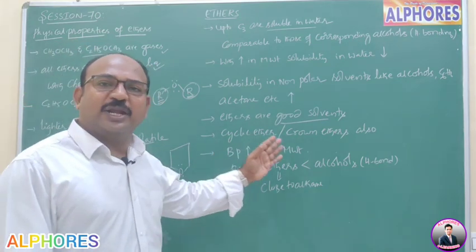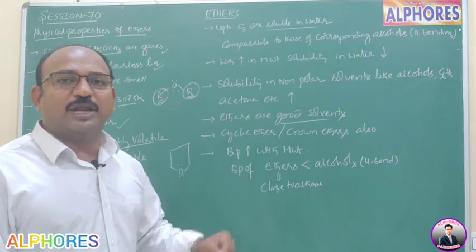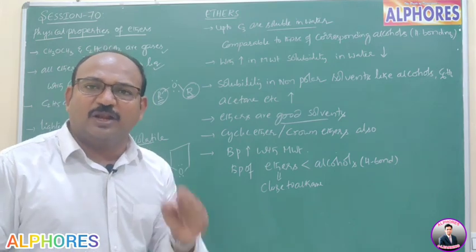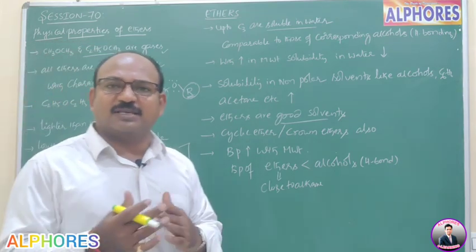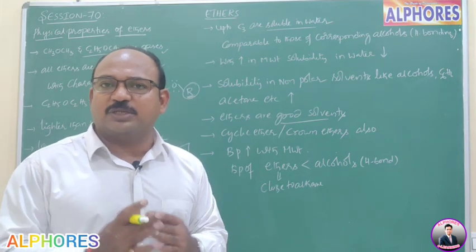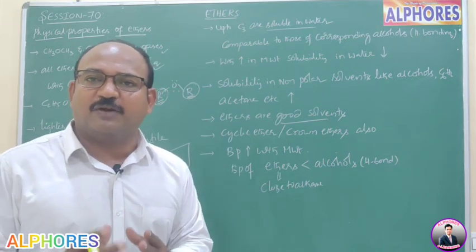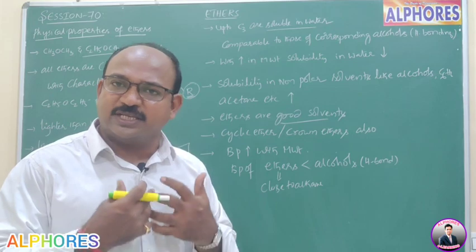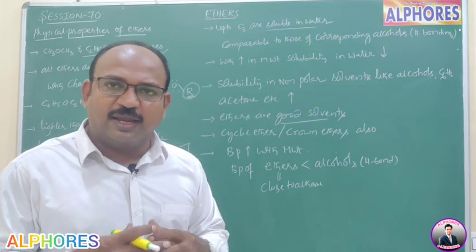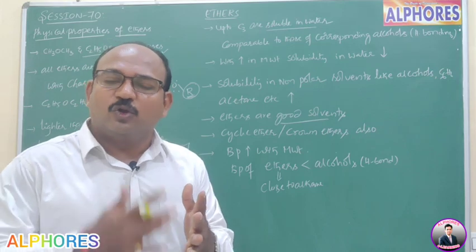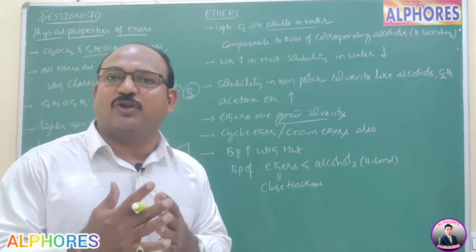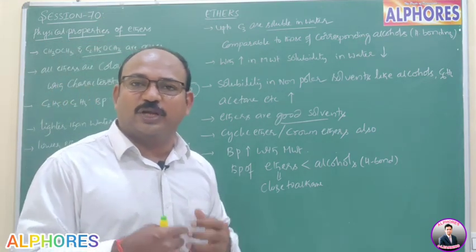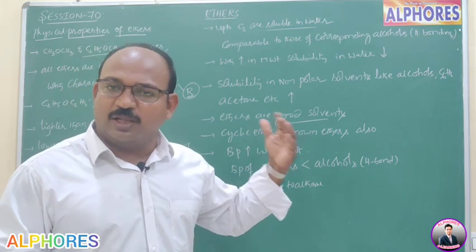Next one, boiling point increases with the molecular weight. Boiling point of ether increases with the molecular weight. Now, compared to alcohols, ether boiling points are less, because in the case of alcohols intermolecular hydrogen bonding exists. Because of the presence of intermolecular hydrogen bonding, strong association takes place between alcohols. That's why more energy we need to provide to break those interactions, to break the intermolecular hydrogen bonding. That's why we say alcohols have high boiling point.